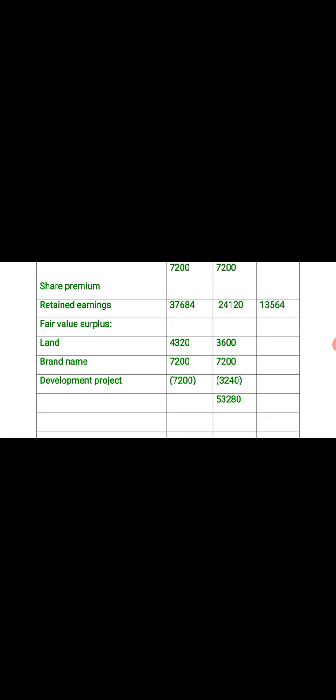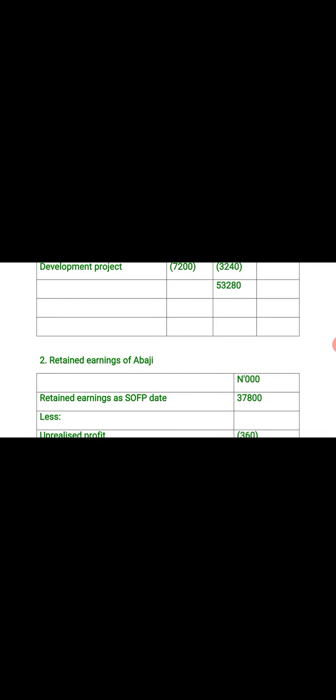Now the development project, which was already added in the financial statement of the subsidiary, will be deducted. So that is why we deducted this value. So we now have this. So this is our net assets. Are you there? Good. That is working number 1.